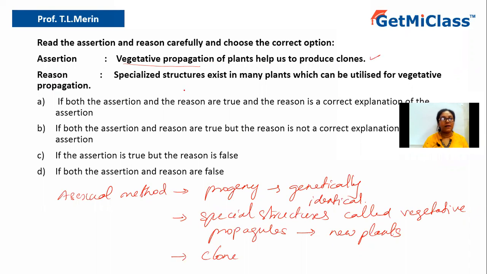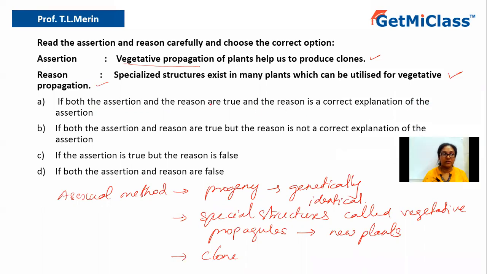Yes, that is true. So, what about the reason? How can we produce clones? The reason says specialized structures exist in many plants which can be utilized for vegetative propagation. That is also true because we have said that special structures called vegetative propagules are present which can be utilized for the production of new plants. So the reason is also correct and it is a correct explanation. So option A says both assertion and reason are true and the reason is the correct explanation of the assertion. Yes, that is true. So that should be the right answer.